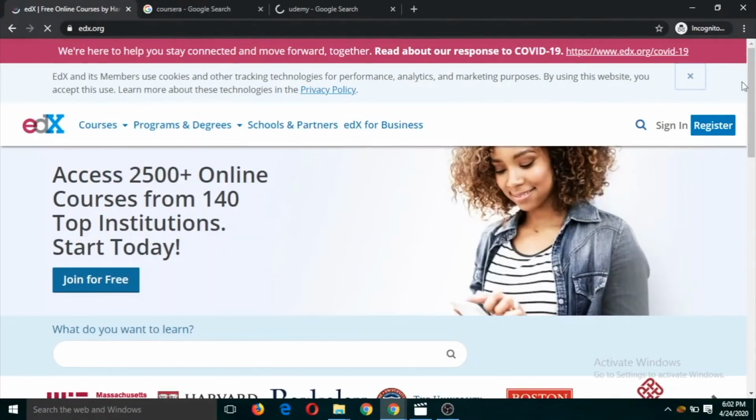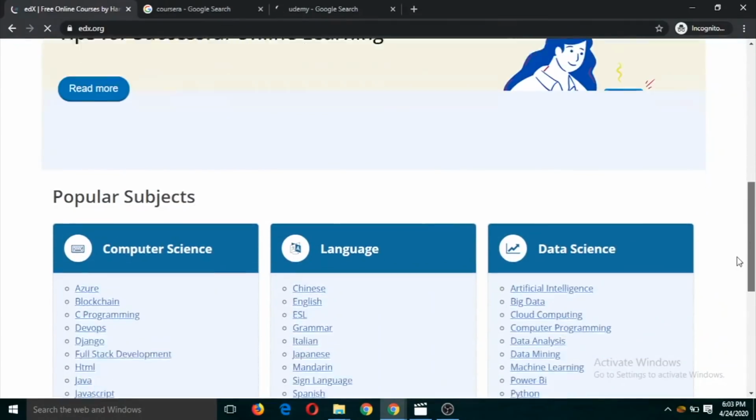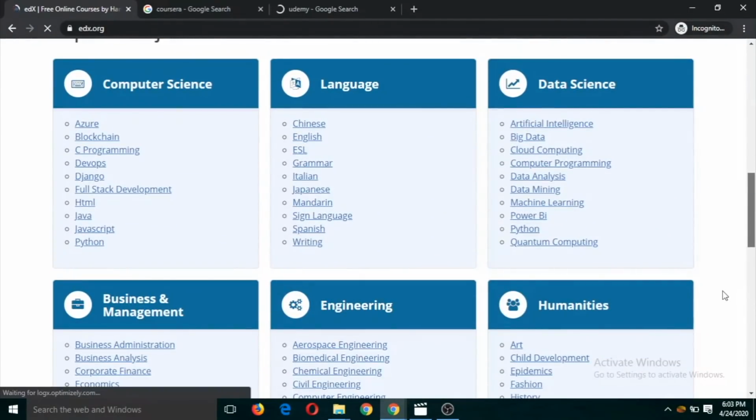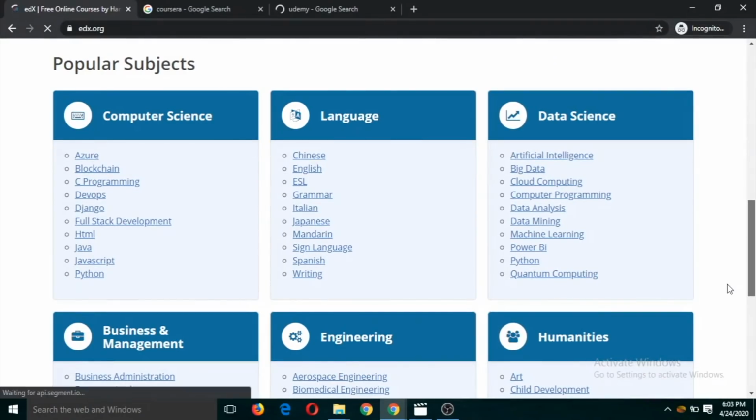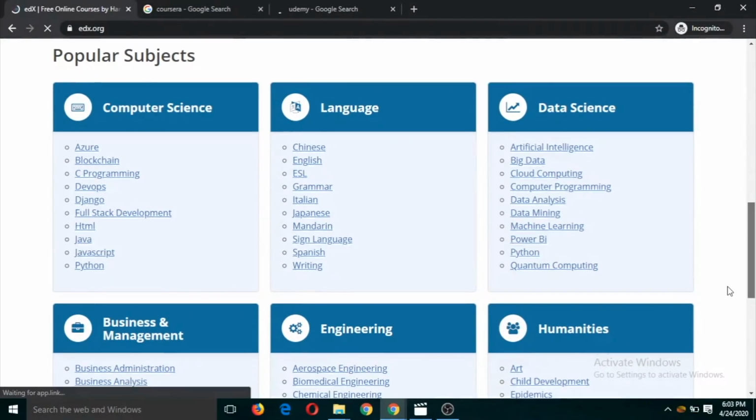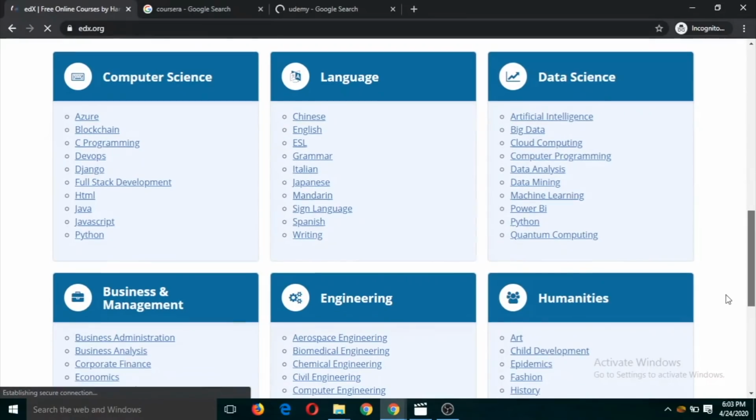So this is edX. You will have to register, and you can find thousands of courses here. You can see the subjects. You can find the MOOC by subjects.